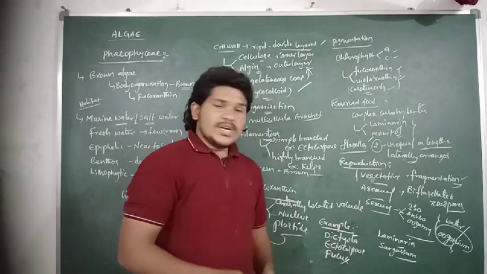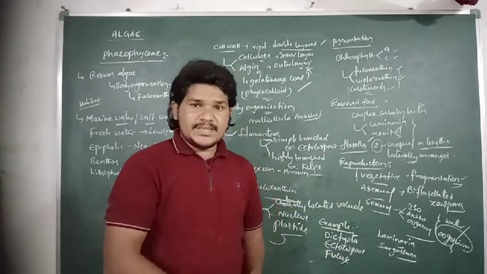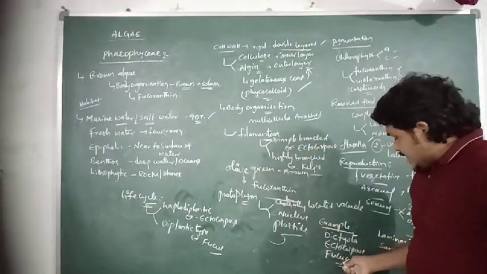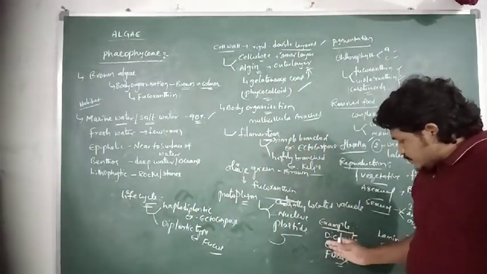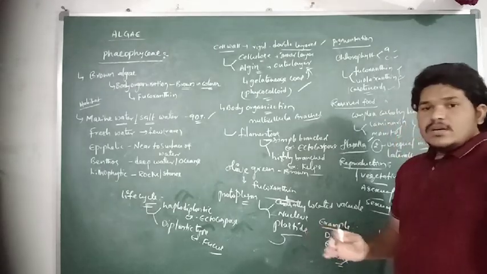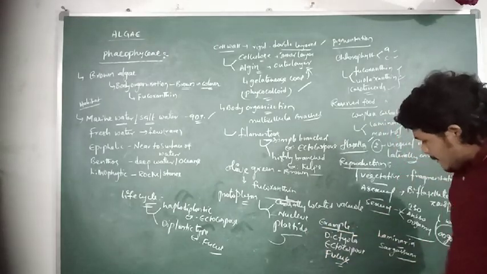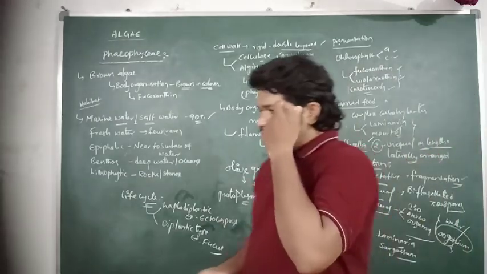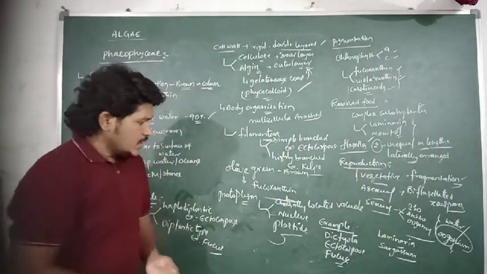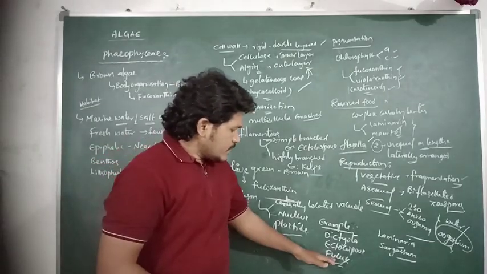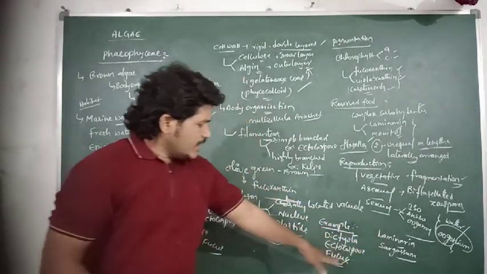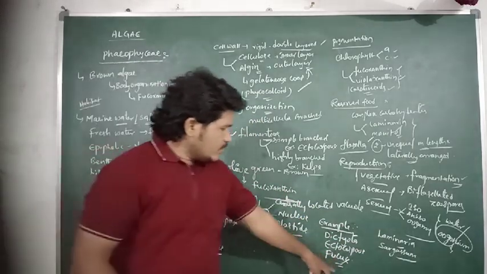And then Fucus, which is also called, I will discuss later about the Fucus. Coming to Laminaria,